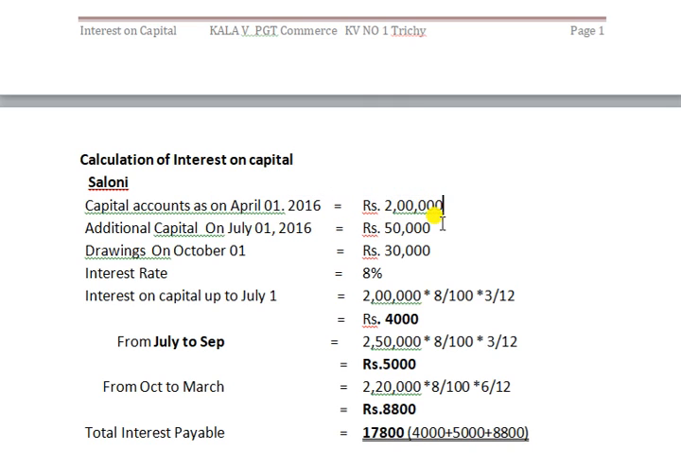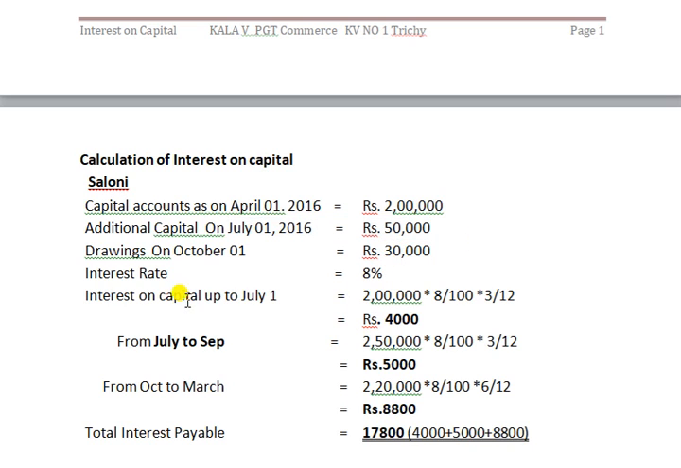Rupees 2 lakh. Additional capital on July 1st 2016, rupees 50,000. Drawing on October 1st, rupees 30,000. Interest rate 8%. Calculate interest on capital up to July 1st. Why is July 1st important? The importance of July 1st is that on 1st July additional capital was introduced.